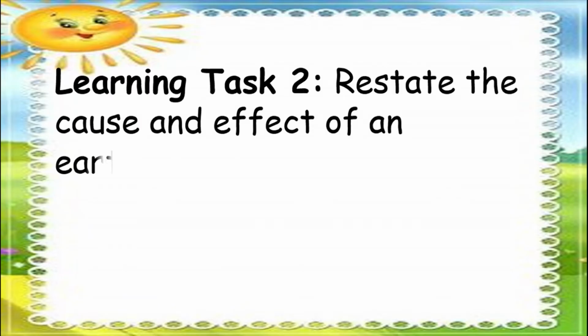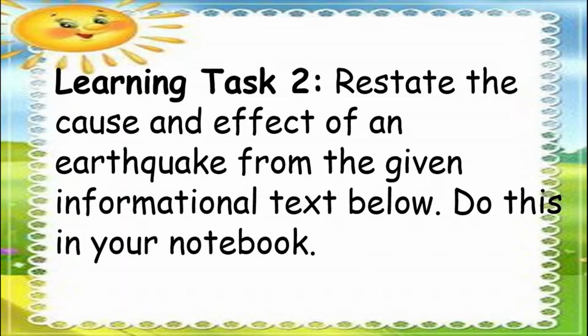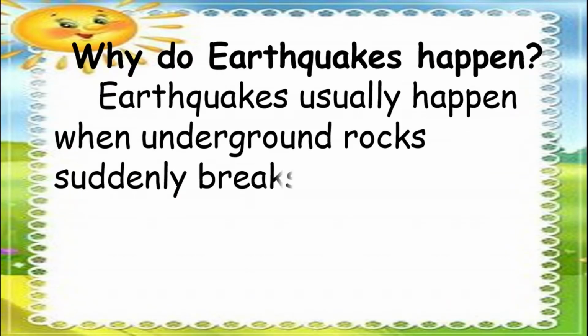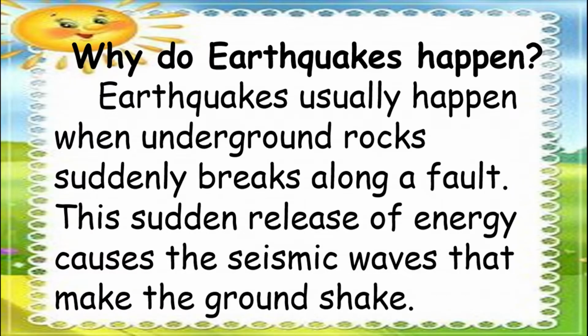For learning task number 2, restate the cause and effect of an earthquake from the given informational text below. Do this in your notebook. Why do earthquakes happen? Earthquakes usually happen when underground rock suddenly breaks along a fault.